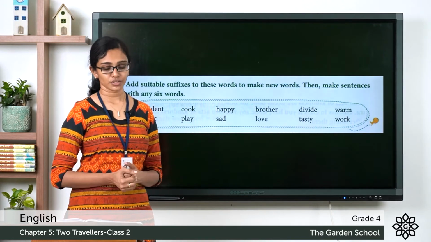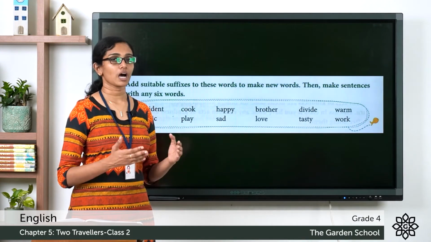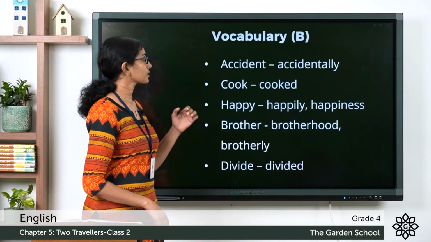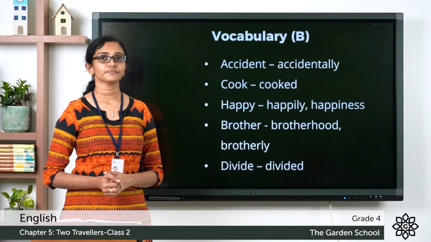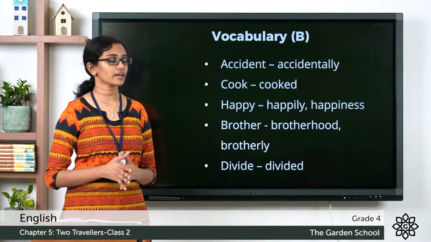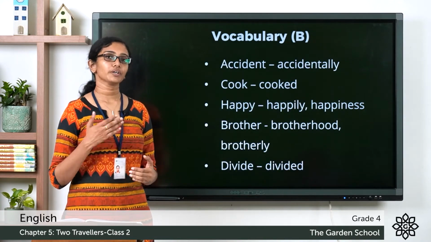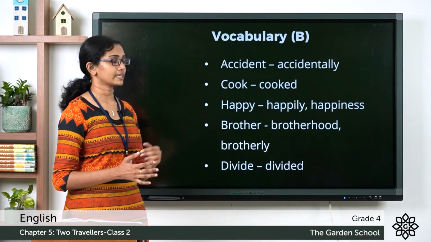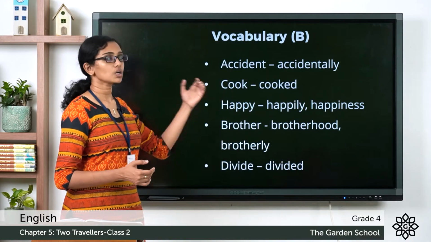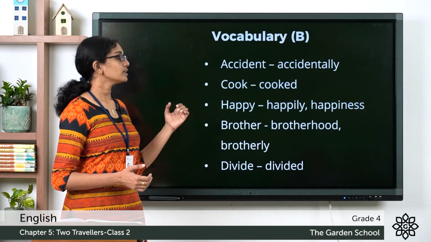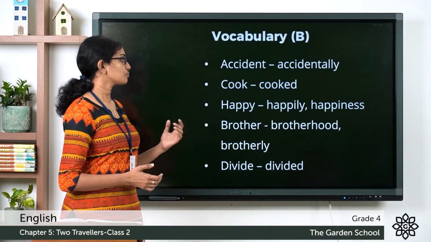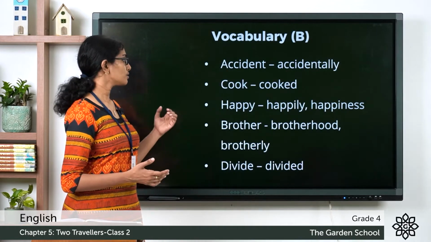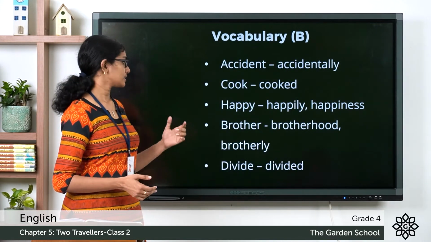Let me give you some suggestions for the new words formed after adding suffixes. The first one, accident. After adding a suffix, you can write the word accidentally and you can form a sentence using the word accidentally. Cook, cooked. Happy, happily or happiness. Brother, brotherhood or brotherly. Divide, divided.